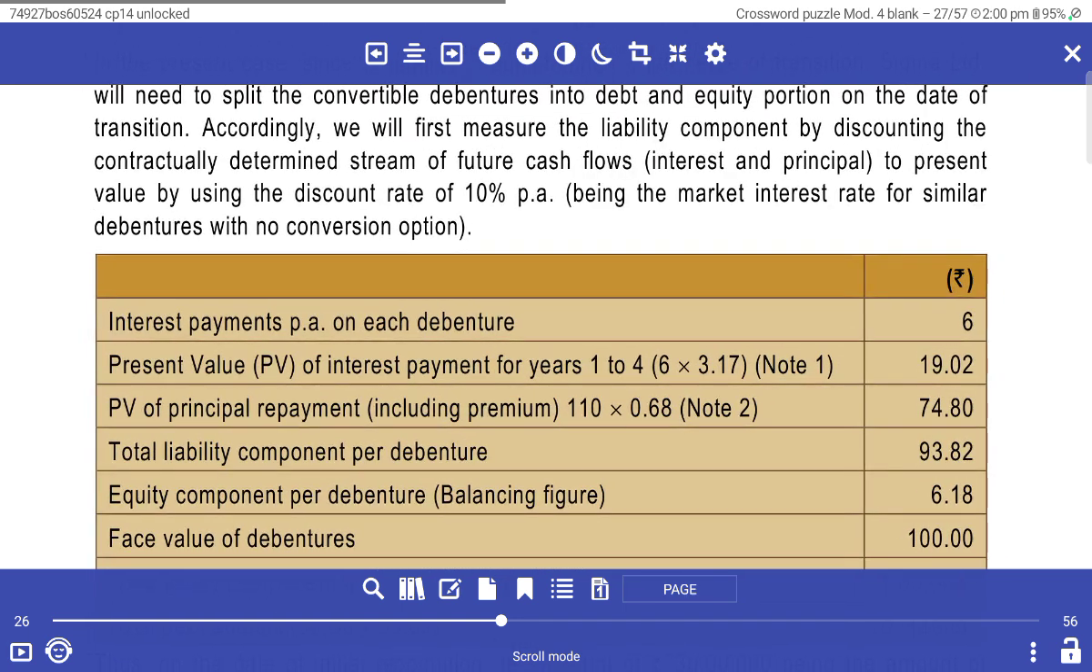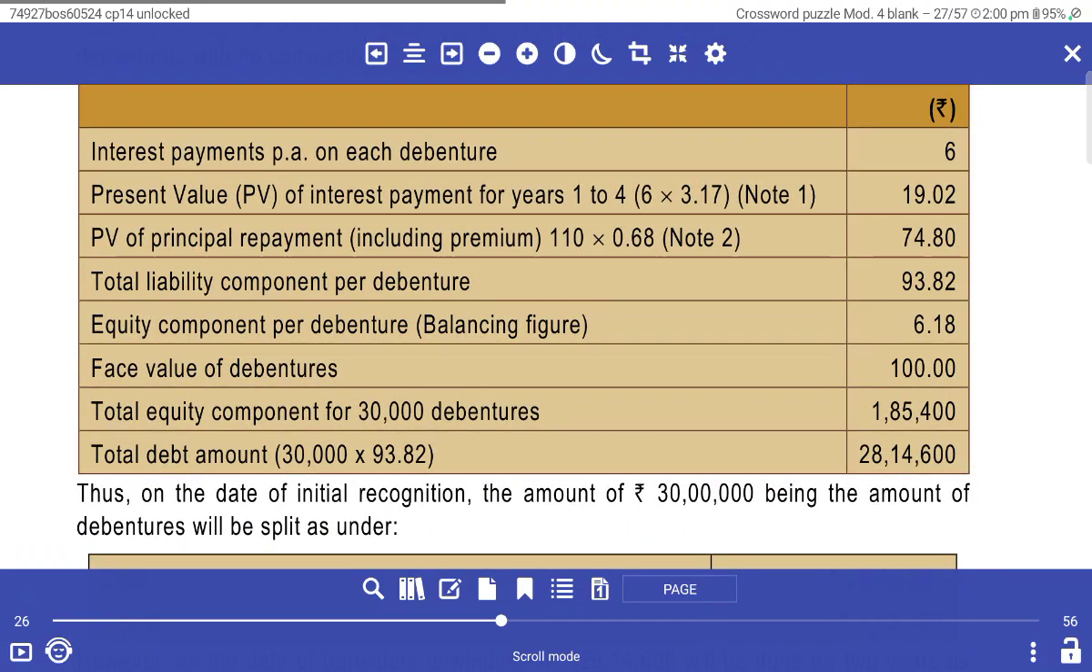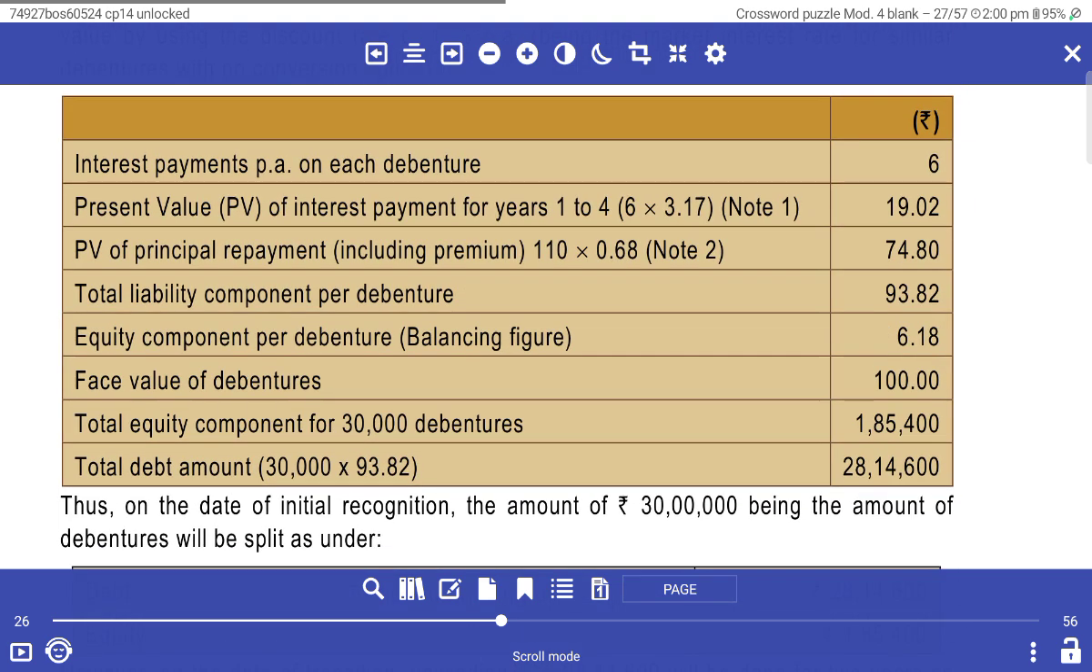According to the measurement, the liability component is arrived at by discounting the contractual stream of future cash flows and taking the present value using a discount rate of 10% per annum, being the market interest rate of similar debentures with no conversion option. The interest payment on the debenture is 6% per year. The present value of interest for years 1 to 4 is 6 into 3.5, and the present value of principal repayment is 110 into 0.68, is 74. Total liability is 93.